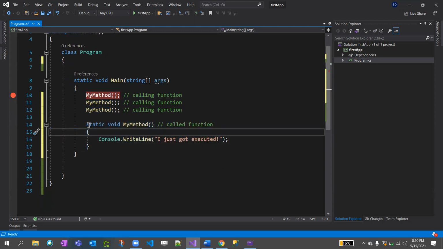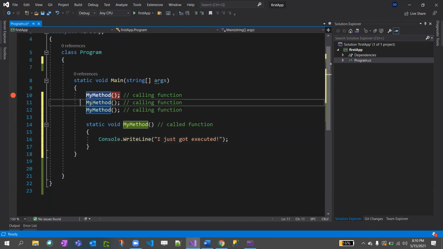So we declared the method with static void. Static means it doesn't need to be instantiated. You can just call the method name directly, right? So when this line gets executed, this will get called, and this will be printed, right? Since I called it 3 times, it will be printed 3 times, right? Same.